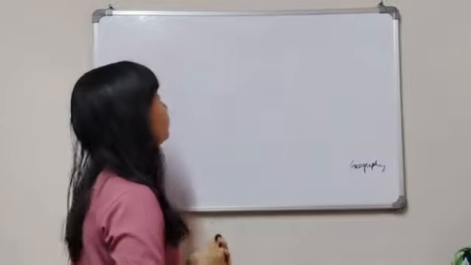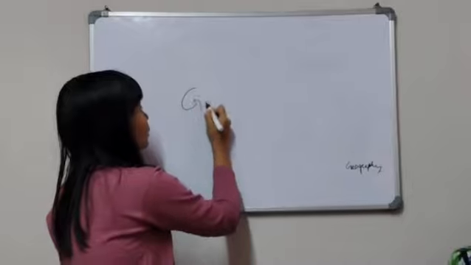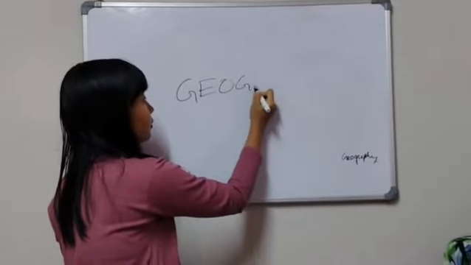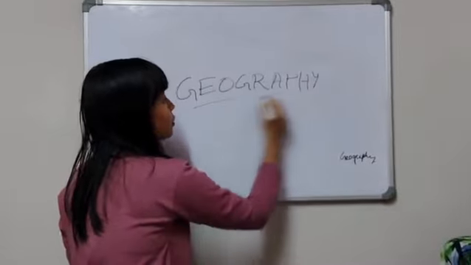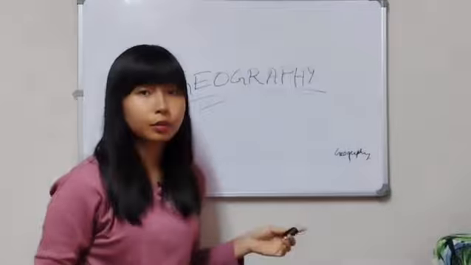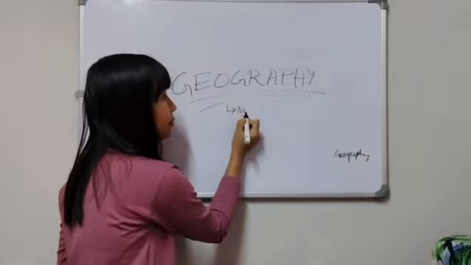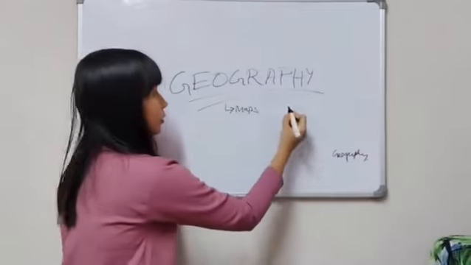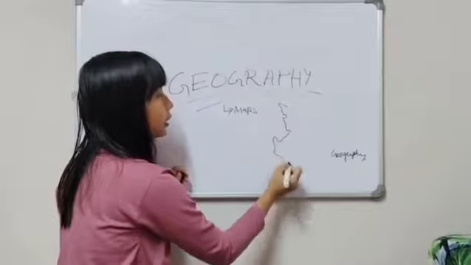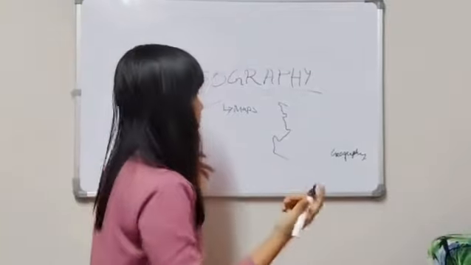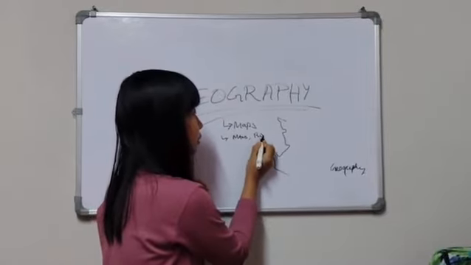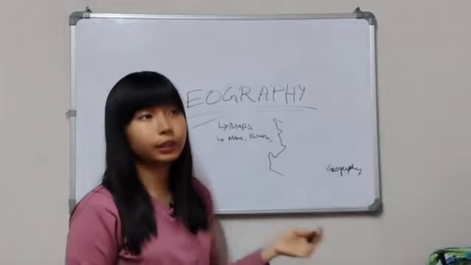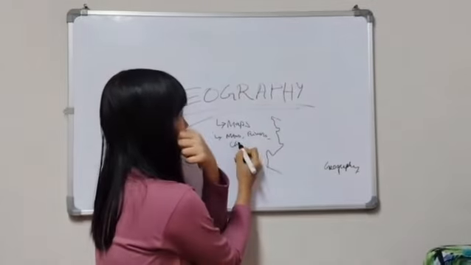Okay, so geography. When we talk about geography, what comes to our mind? It can be maps. Okay, like suppose this is a map of India. We can think about maps when we talk about geography. We can think about mountains, we can think about rivers, we can think about soil, climate, weather, etc. Right?